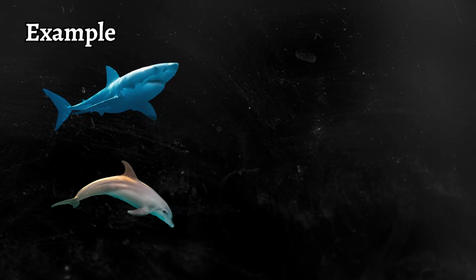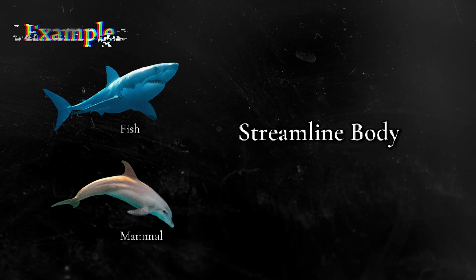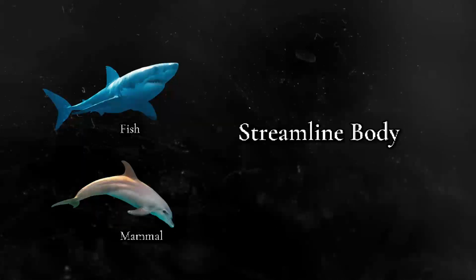A great example of this is convergent evolution, when unrelated species develop similar adaptations because they face the same environmental challenges. Sharks and dolphins are a classic case. One is a fish, the other a mammal, yet both have streamlined bodies, perfectly designed for efficient swimming. The ocean demands this adaptation, regardless of lineage.